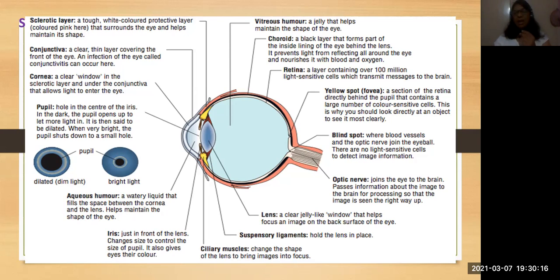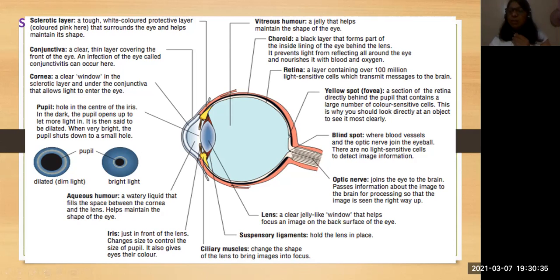Okay, and another one is the blind spot. What is the blind spot? The blind spot is where there are no receptors, and this part is connected to the optic nerve, which carries the message to the brain.